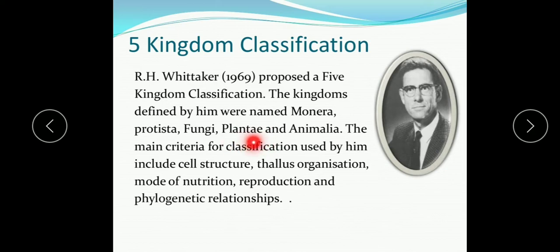Cellulosic cell wall means their cell wall is made up of cellulose, and their mode of nutrition is autotrophic. Nutrients are acquired by photosynthesis. For example, fern, mango, banana, many examples of plants you know.